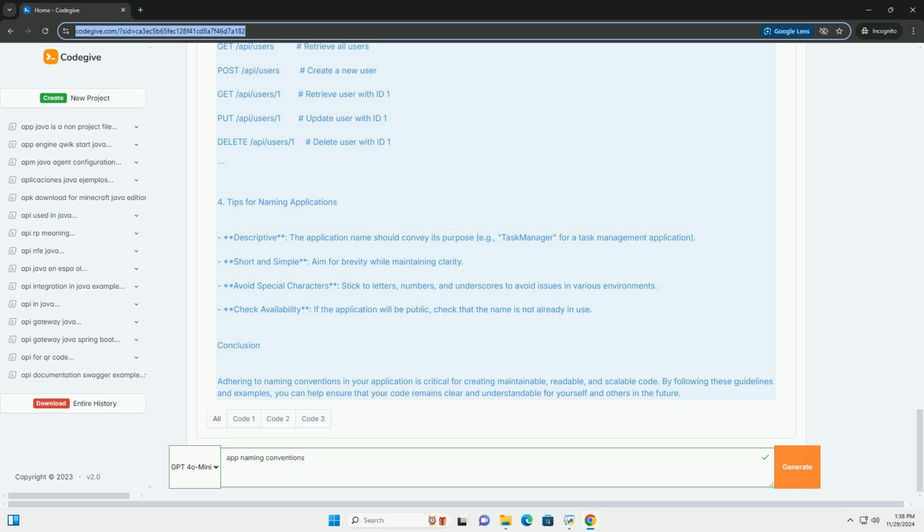Conclusion. Adhering to naming conventions in your application is critical for creating maintainable, readable, and scalable code. By following these guidelines and examples, you can help ensure that your code remains clear and understandable for yourself and others in the future.